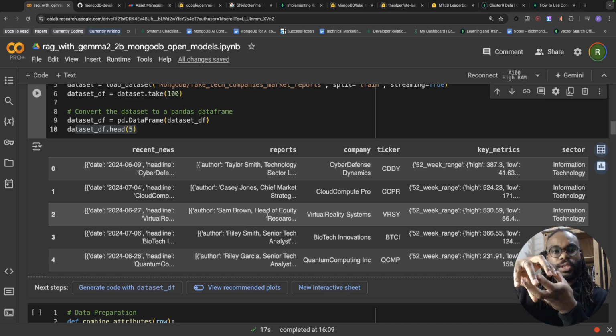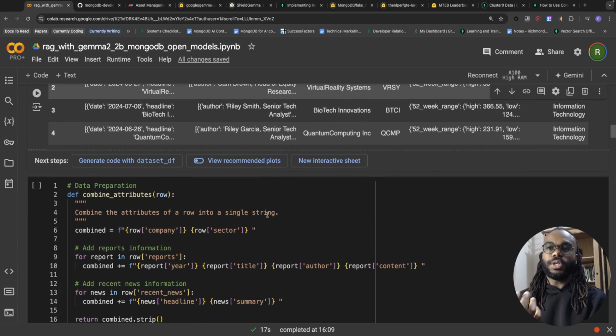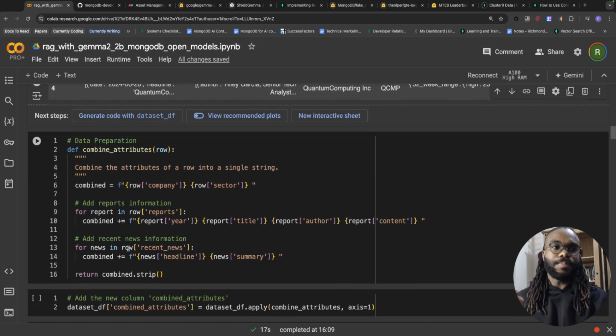But next, now that we have our data within our environment, this data is going to be acting as our knowledge source that the Gemma model can pull from to answer users' queries. So what we're going to do is go through the data preparation step I was talking about. It's a very simple preparation step. What I mean by preparation is we're going to prepare a set of content that we're going to use for our embedding process.